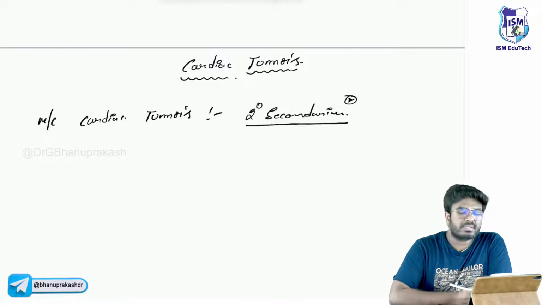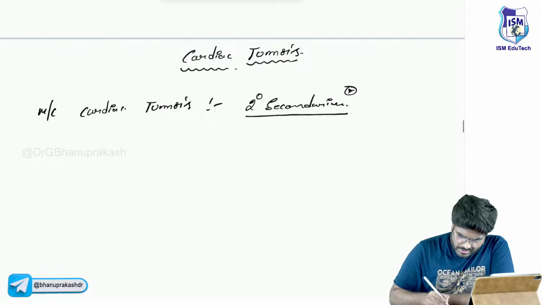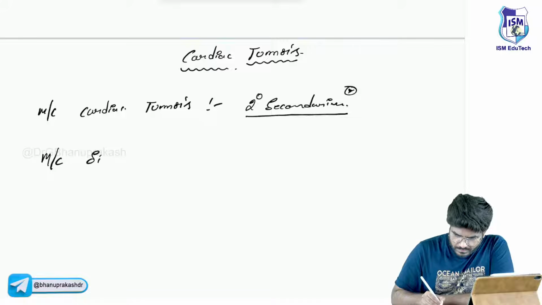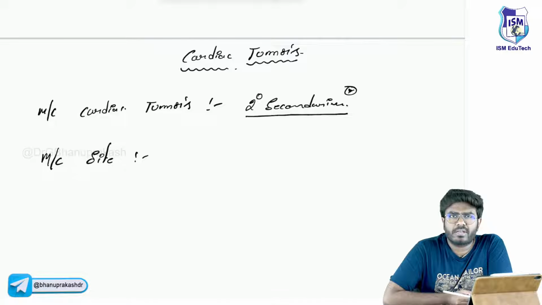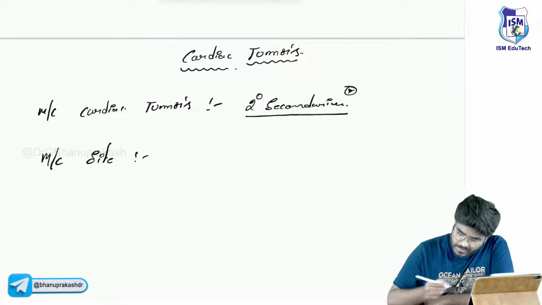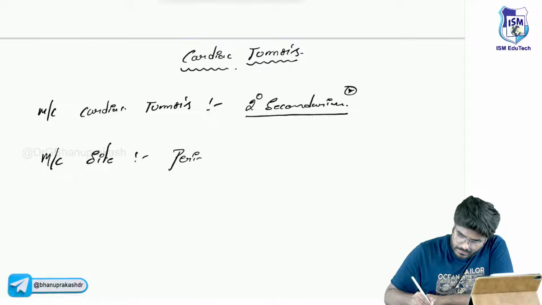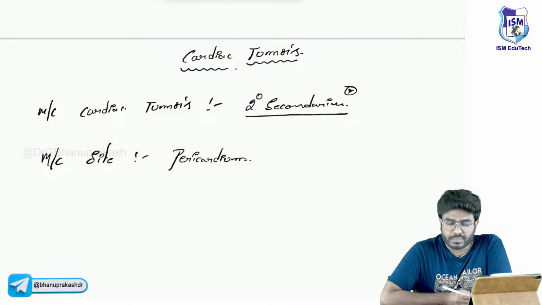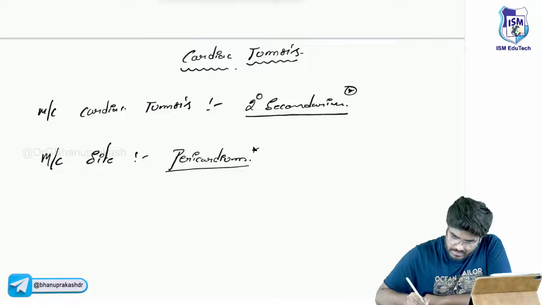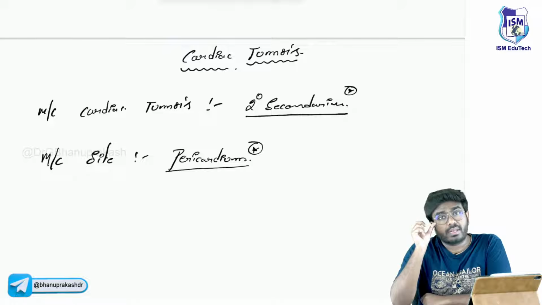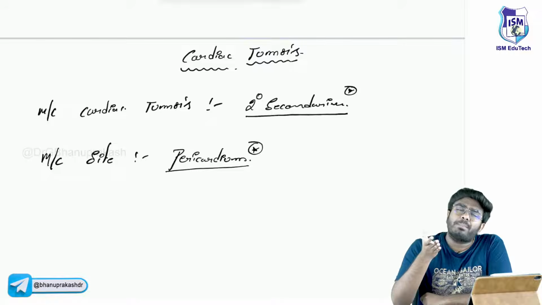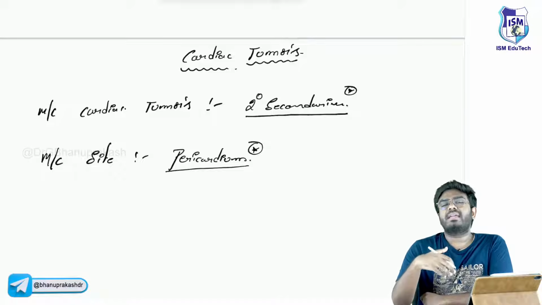And what is the most common site of the secondaries where they will grow? In the right atria, left atria, right ventricle, left ventricle, or where, sir? It's not the chambers of the heart, it's the pericardium. The pericardium is the most common site for metastasis in the heart. Now you can ask me, sir, what is the primary site where the cancer is originating?